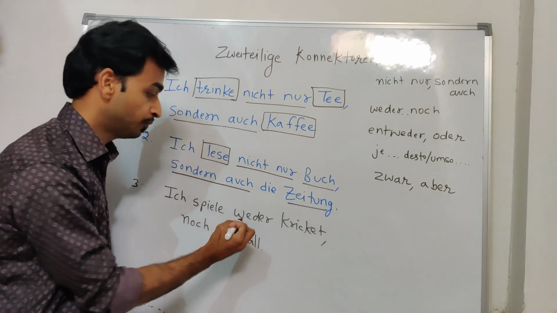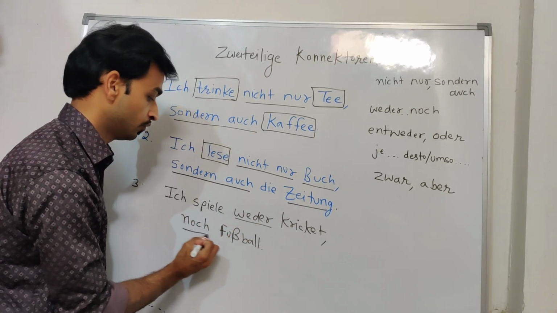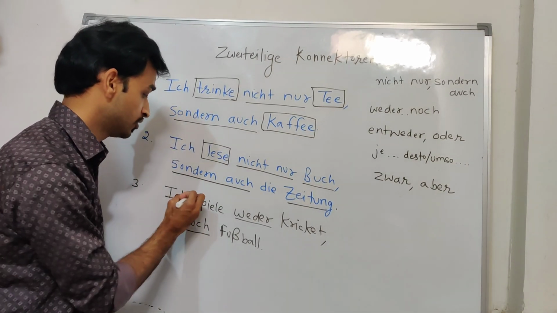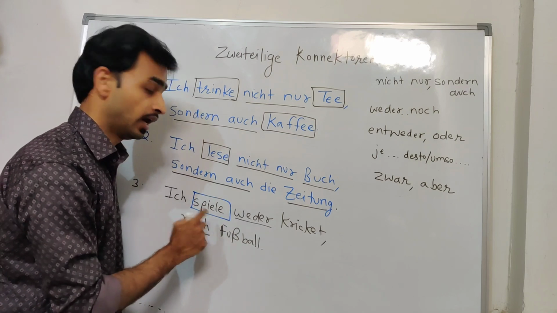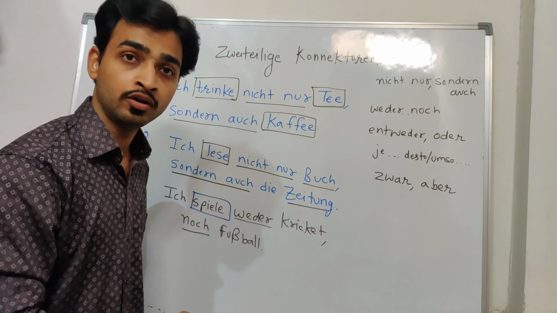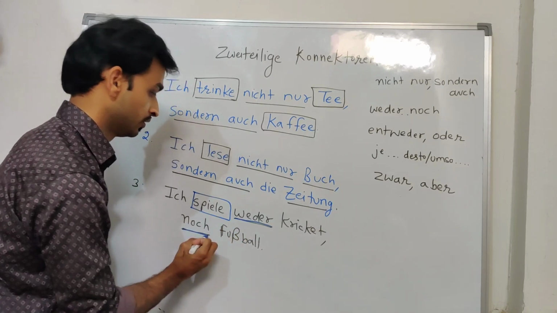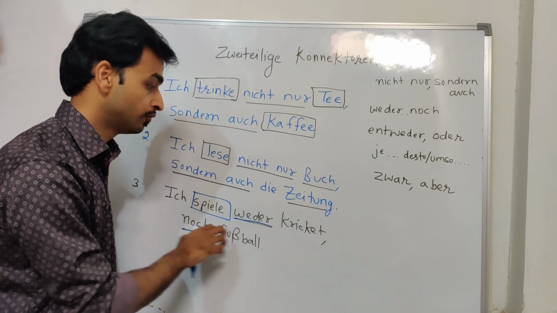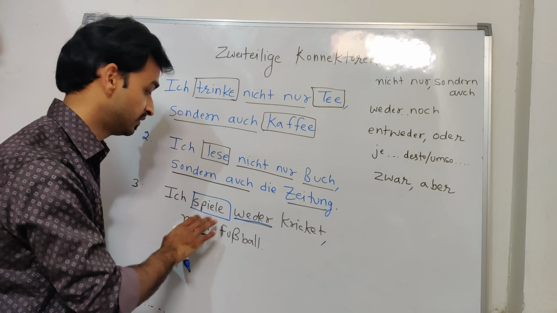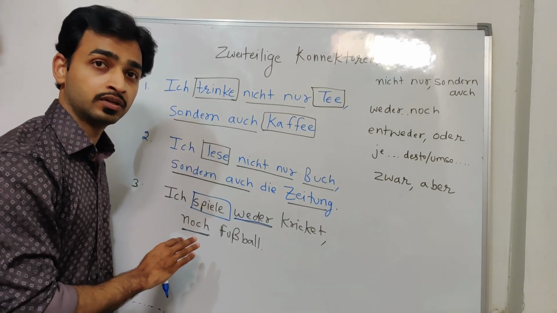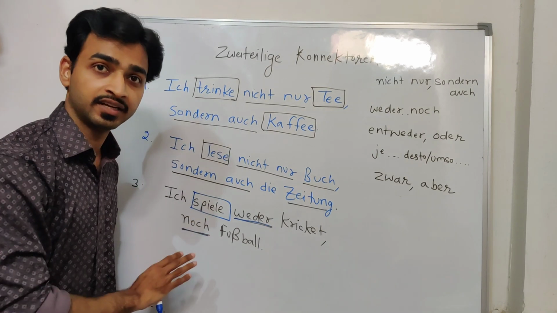I neither play cricket nor football. So it means neither nor. Again I am using the same verb, spiele. So I play neither cricket nor football. As you can see, this is neither and nor. So the same verb I have used. Okay, so these are the connectors, Zweiteilige Konnektoren. Zweiteilige means binary connectors.